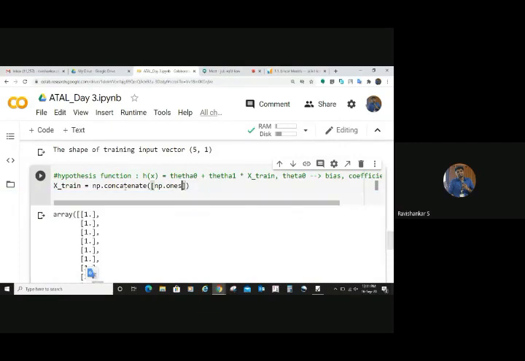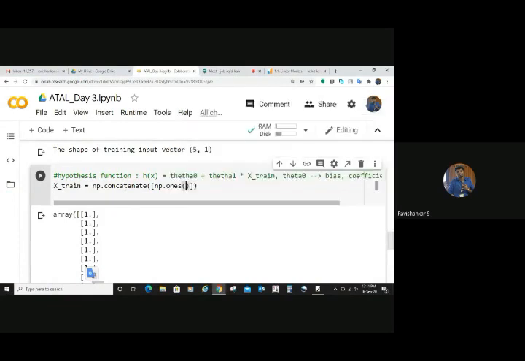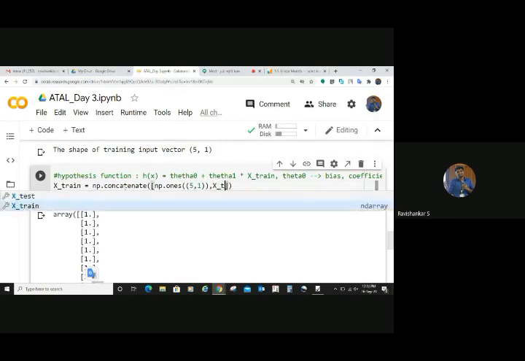What should be the shape of that? It should be 5, 1. So inside that parenthesis, I am giving it 5, 1, right? The shape should be 5, 1, and then what is the other thing you need? What all things you are trying to concatenate. What is the other thing? The x train, isn't it?